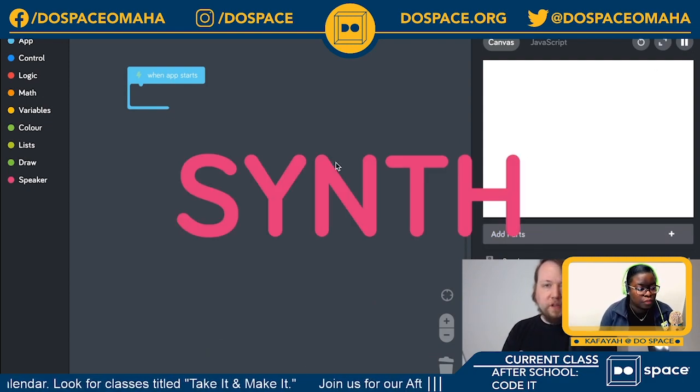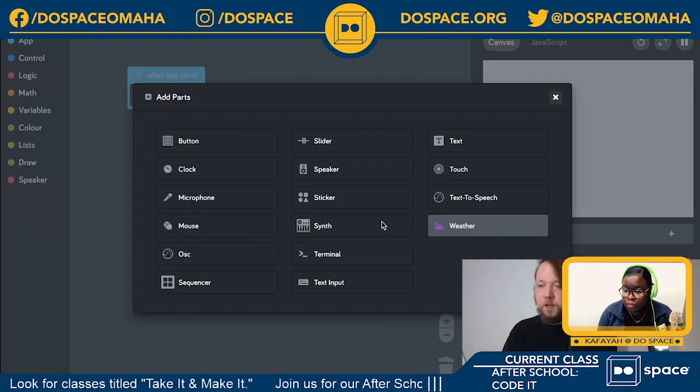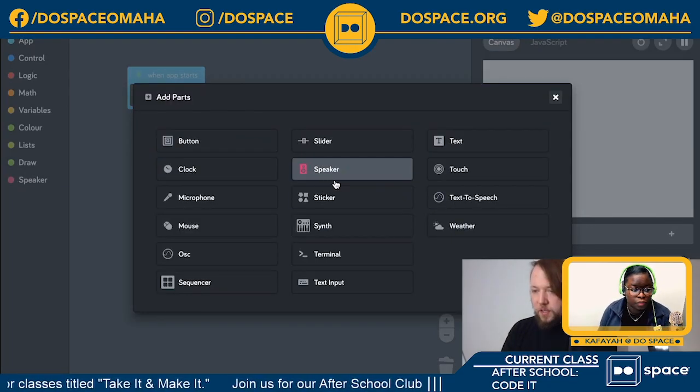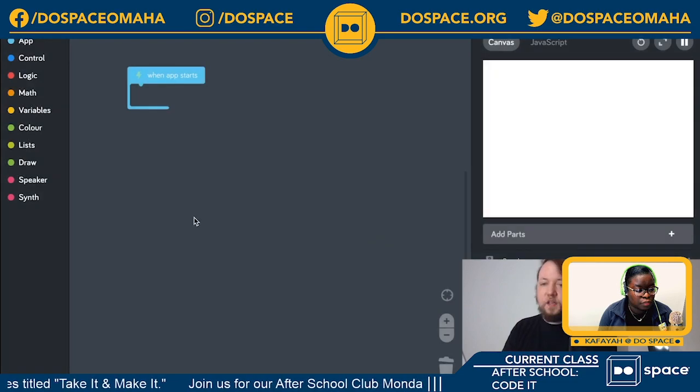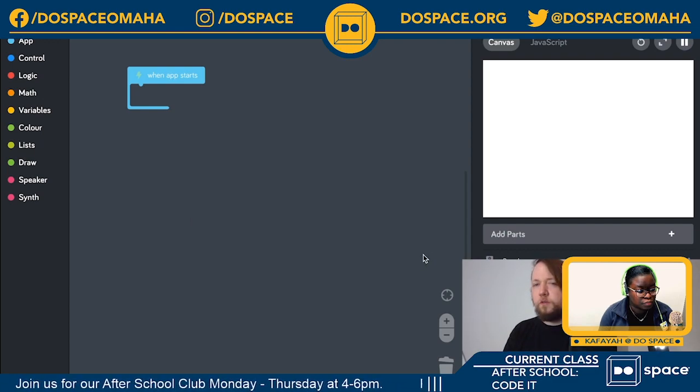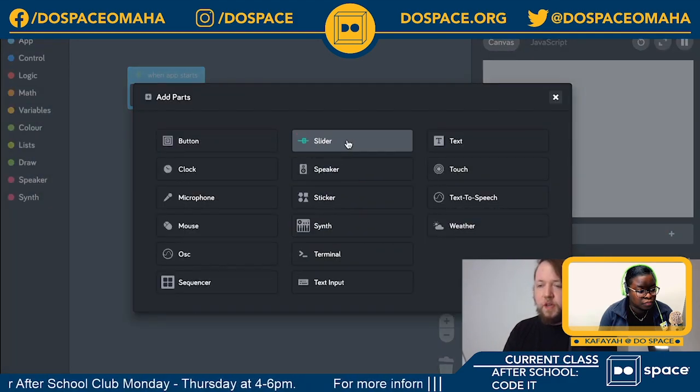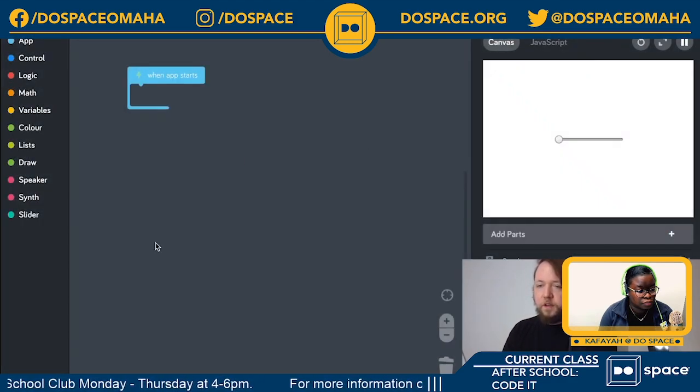The next part we're going to look at is the synth part. So let's open up the add parts window again, and we will select synth, which is in the middle here. It's called the synth part, which is short for synthesizer, which is a type of instrument that makes sound just using the power of maths. So we're going to need something to control this. I'm going to add in a slider as well. So we'll open the add parts window again and select slider.